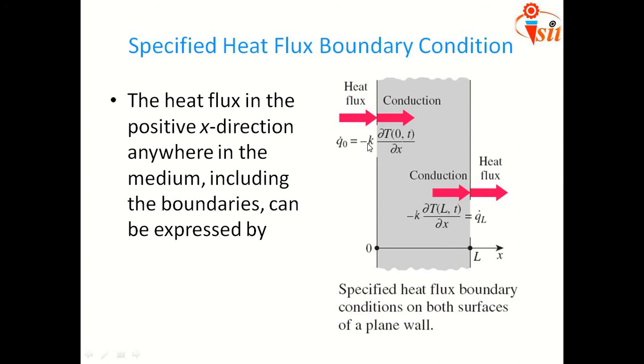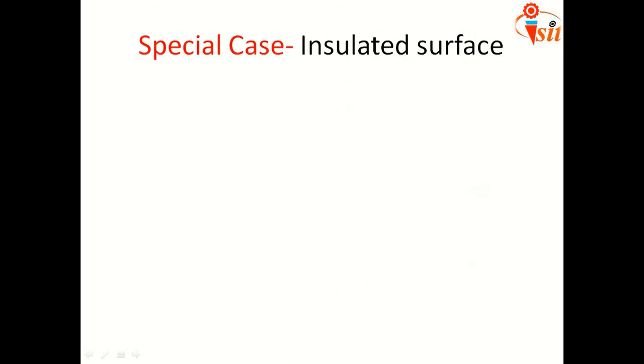We can derive this equation: minus K dT/dx, where the temperature gradient is taken at a particular x and time t, and through this conduction we need to find out what Q is, right? So this belongs to the specified heat flux boundary condition. Next, some special cases are there.